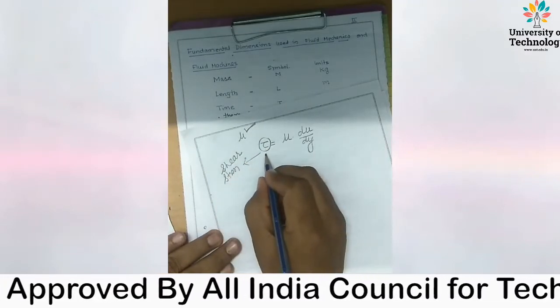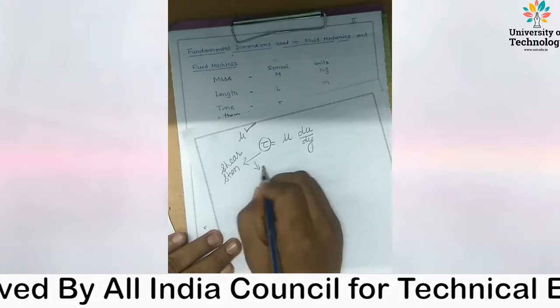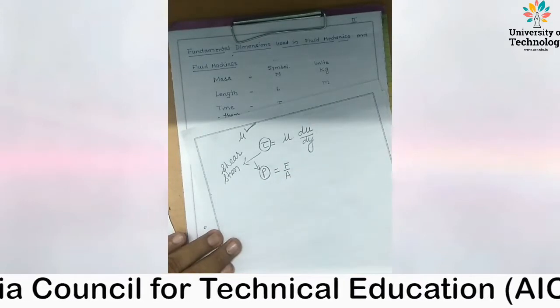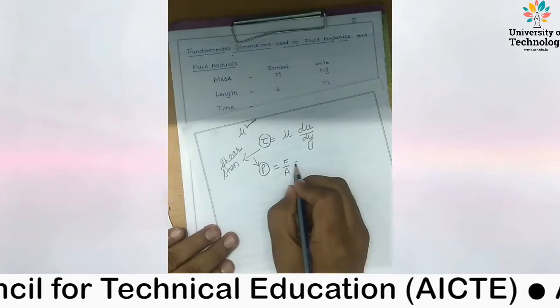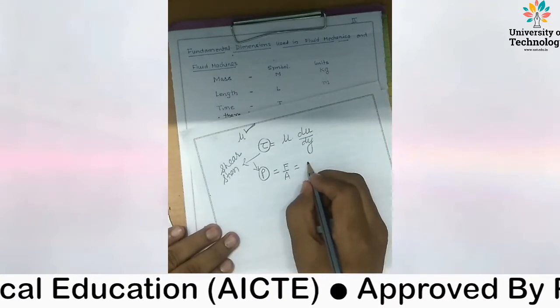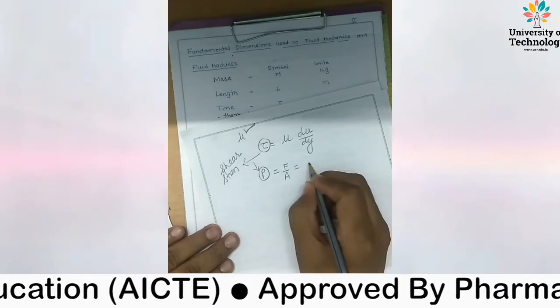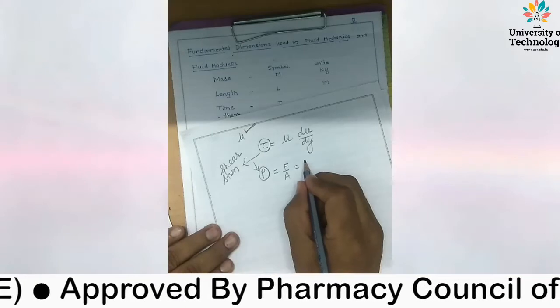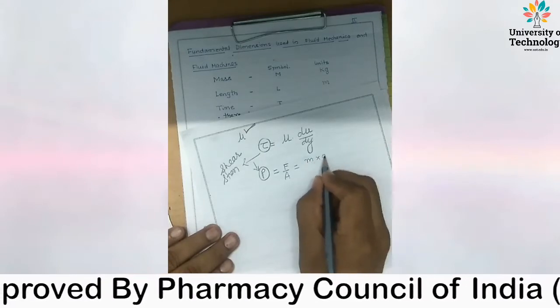So stress has the same unit as pressure. And what is pressure? Force upon area. So what is the unit of force? We express it in Newton or kilogram meter per second square. What is force? Force is mass into acceleration.